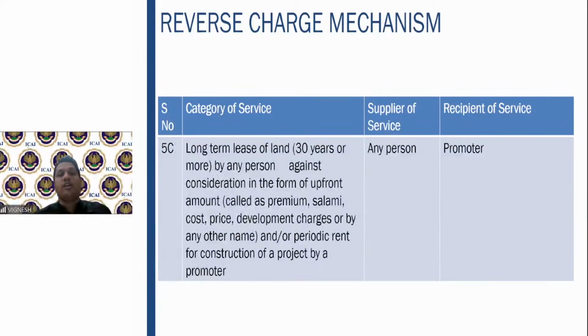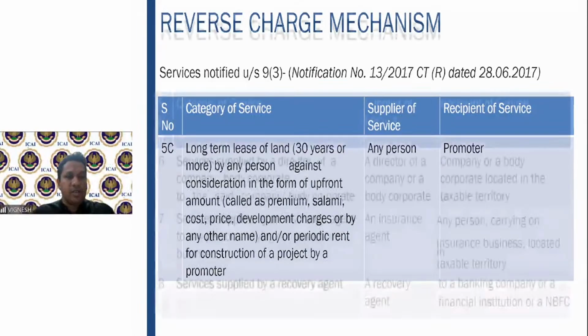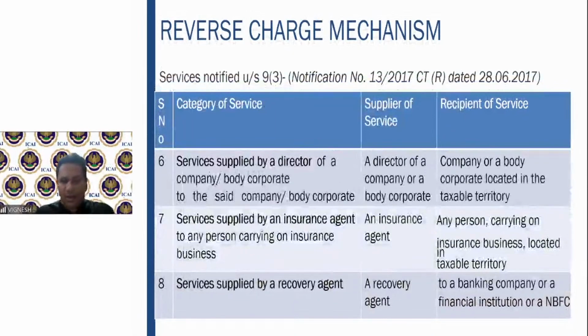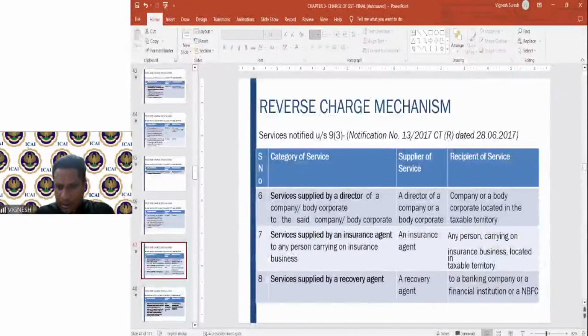I am giving a long-term lease of land, that is more than 30 years. I am giving a lease of land against the consideration. It can be upfront, it can be called anything. So for this purpose, I am giving this long-term lease service. The recipient is the developer, or whoever takes it on lease. He has to pay it on the reverse charge mechanism. Fine. I hope all these points are clear.